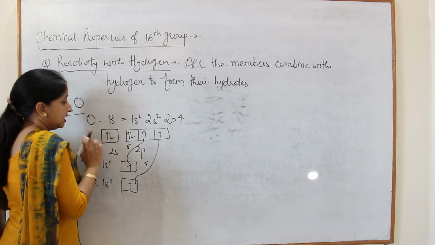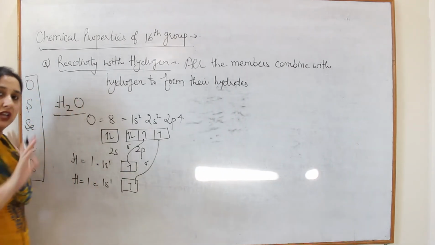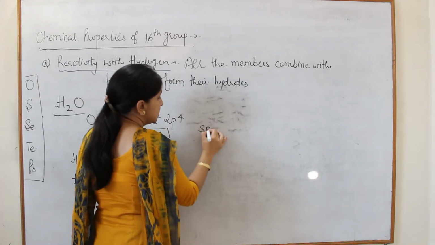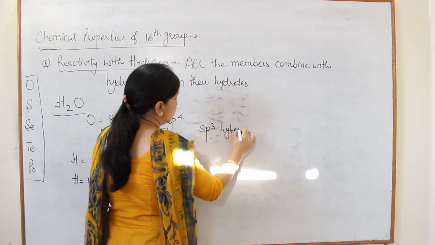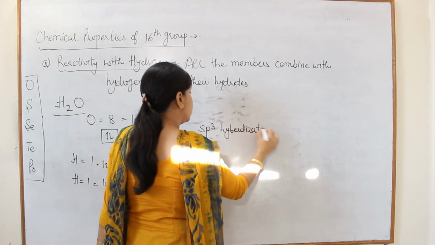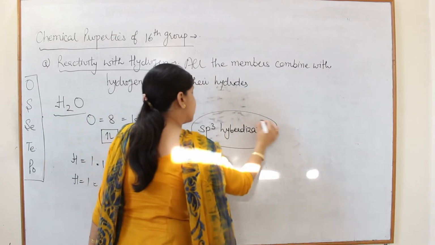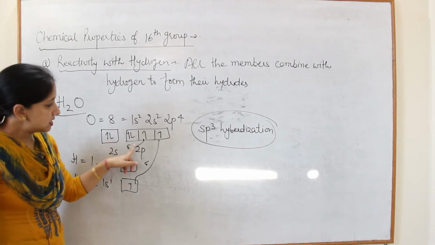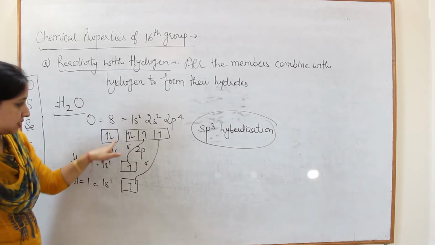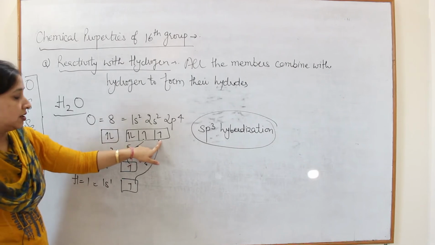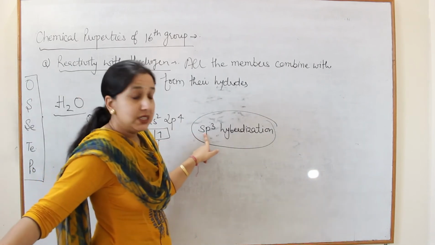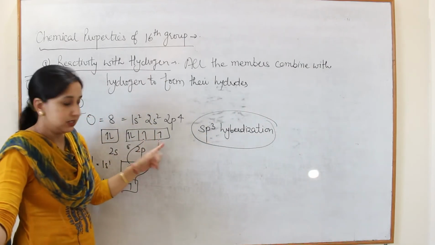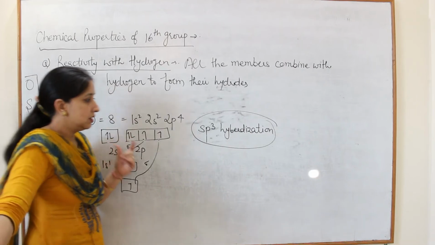So we can say in case of water or any hydride of the 16th group, all of them have sp3 hybridization. Means in all the hydrides of the 16th group, the central atom undergoes sp3 hybridization. But in this case, among these 4 hybrid orbitals, 2 are bond pairs and 2 are lone pairs.